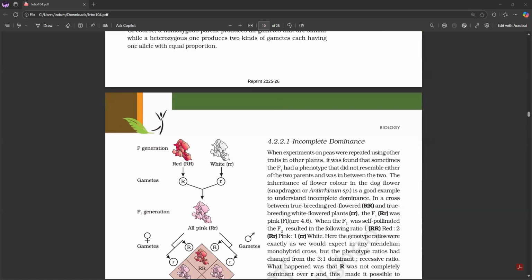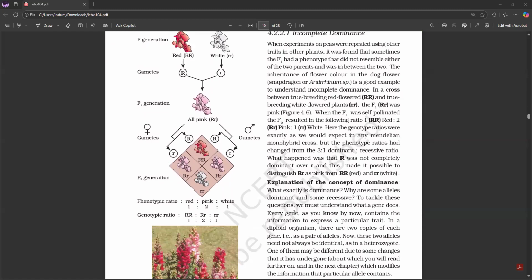4.2.1 Incomplete dominance. When experiments on peas were repeated using other traits in other plants, it was found that sometimes the F1 had a phenotype that did not resemble either of the two parents and was in between the two. The inheritance of flower color in the dog flower, snapdragon, is a good example to understand incomplete dominance. In a cross between true-breeding red-flowered and true-breeding white-flowered plants, the F1 was pink, Figure 4.6.